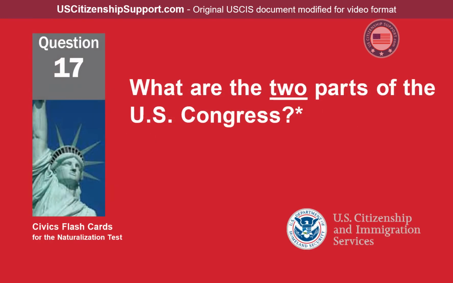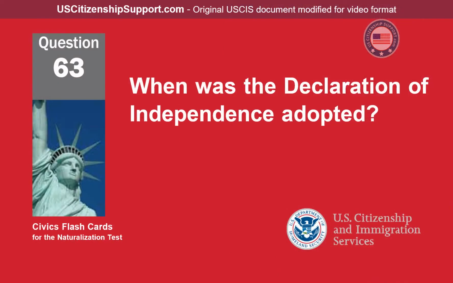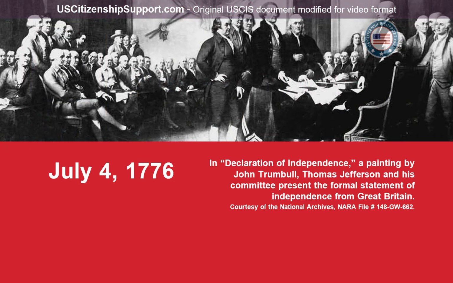What are the two parts of the U.S. Congress? The Senate and House of Representatives. When was the Declaration of Independence adopted? July 4th, 1776.